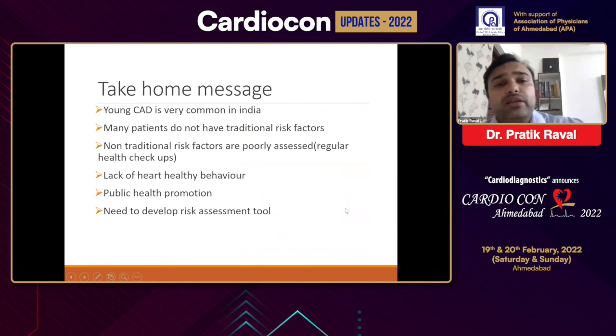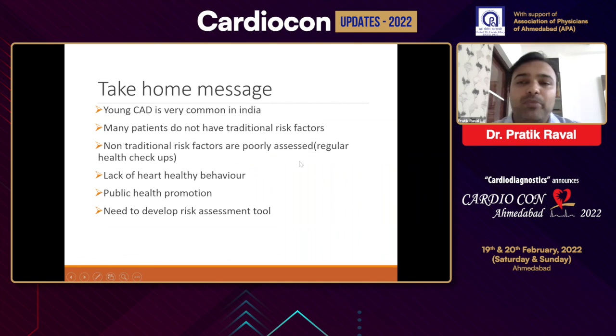So young CAD is very common in India. Nowadays, we are seeing patients in their third and fourth decade. We no longer consider patients presenting in their fifth decade young anymore. That is how worse the situation is. And these young patients very often do not have any traditional risk factors, and here is where the utilization of non-traditional risk factors comes into play, because these risk factors are not very well assessed.